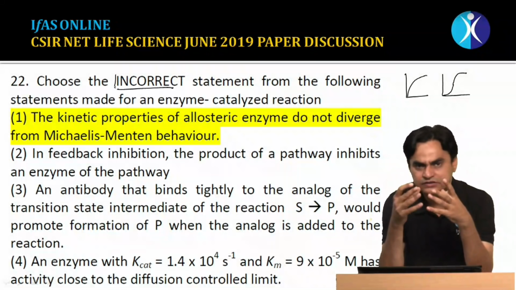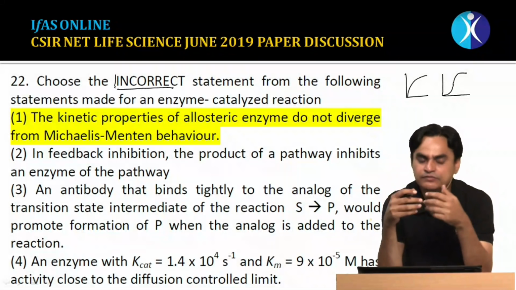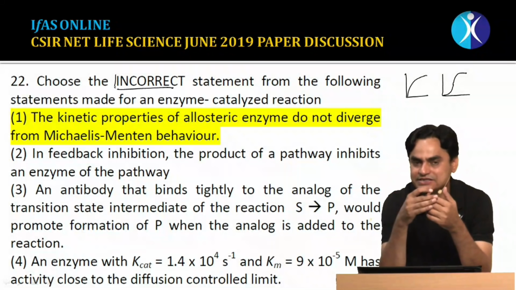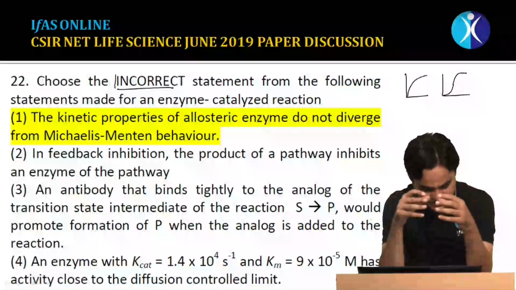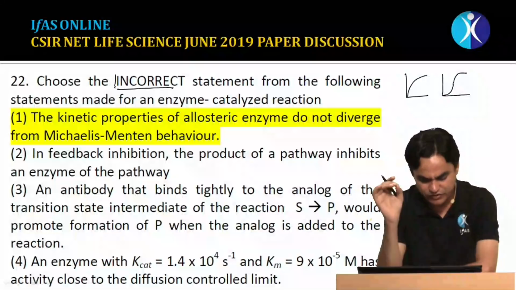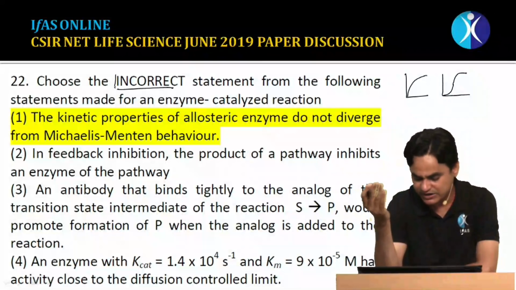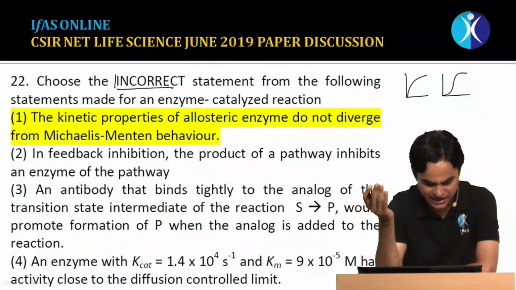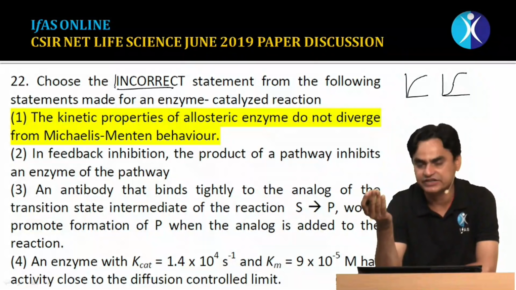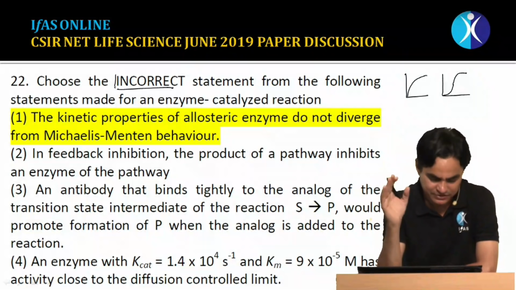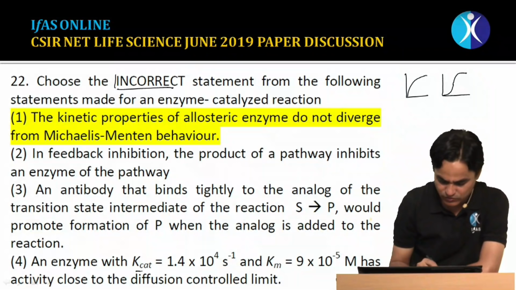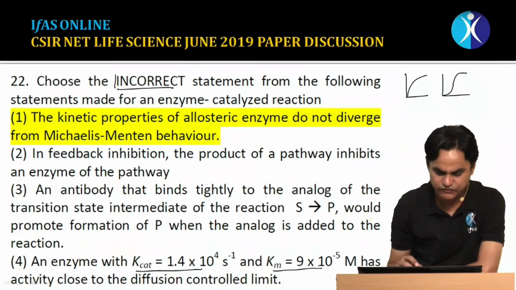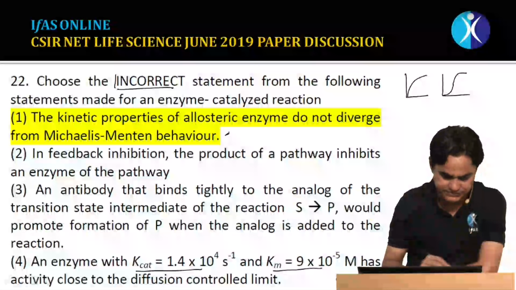Statement fourth has appeared in options in the CSIR NET examination multiple times. The statement says that an enzyme with a kcat of 1.4 × 10^4 and a Km of 9 × 10^-5 molar has activity close to the diffusion control rate. Yes, this statement is true. This is almost around the diffusion rate constant. So the false statement is statement first.